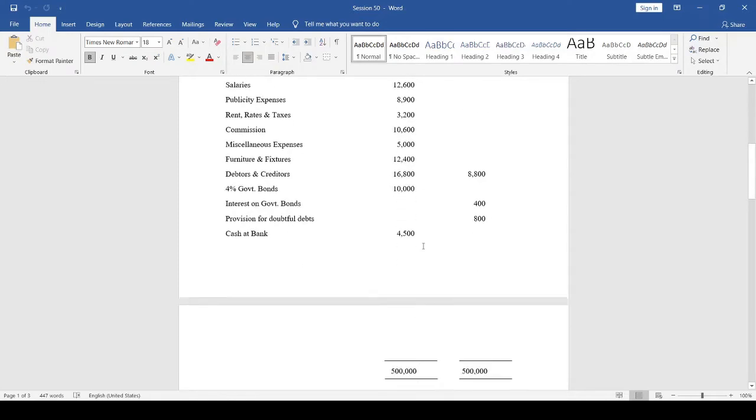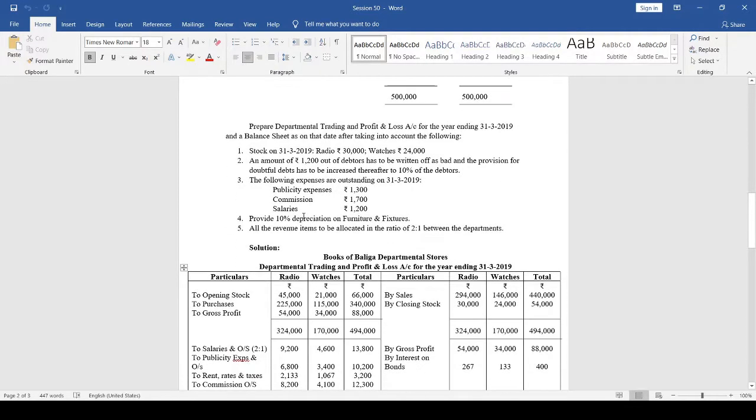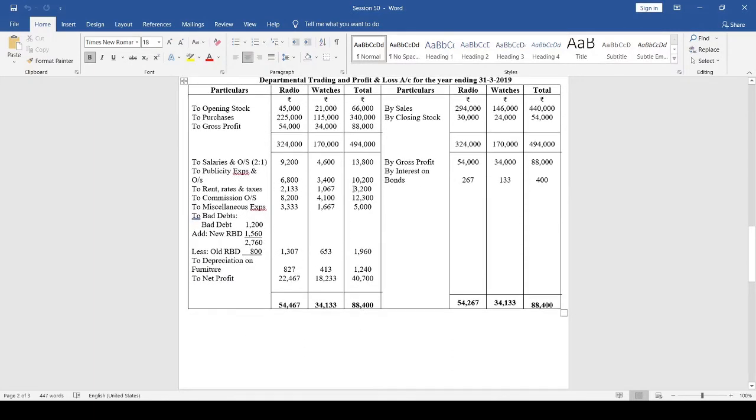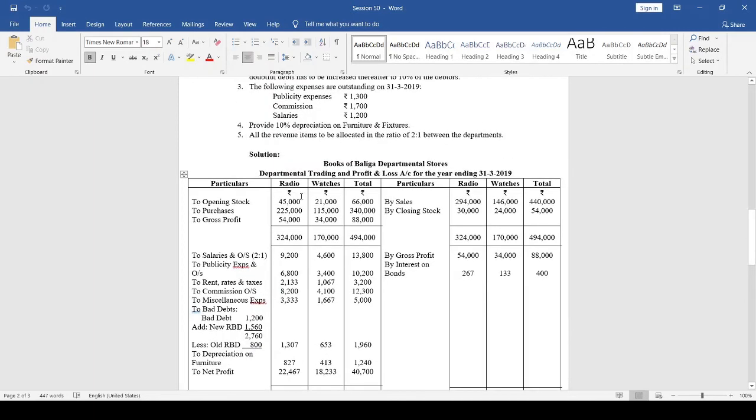Publicity expenses 8,900. Outstanding 1,300. So total 10,200, publicity expenses plus outstanding, total expenses, publicity expenses 10,200. Now we have to allocate the expenses between radio department and watches department in the ratio of 2:1.